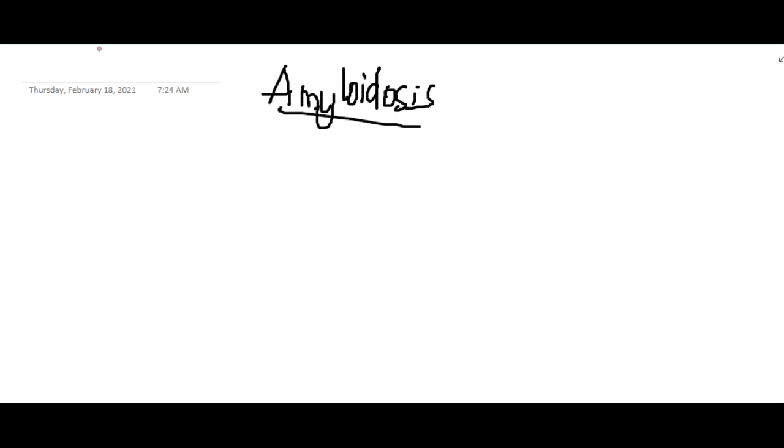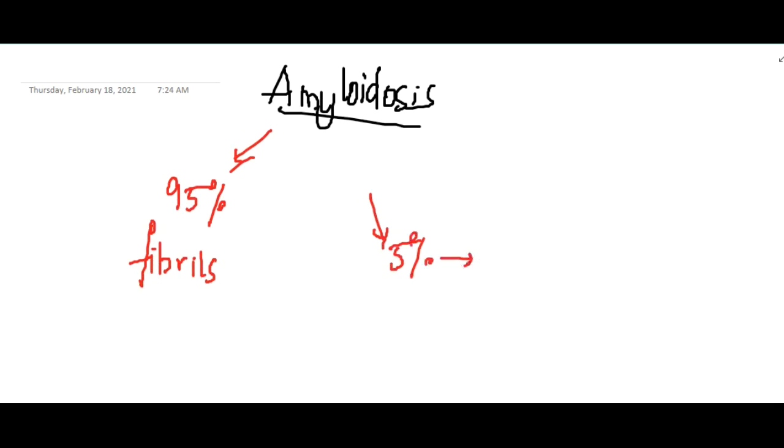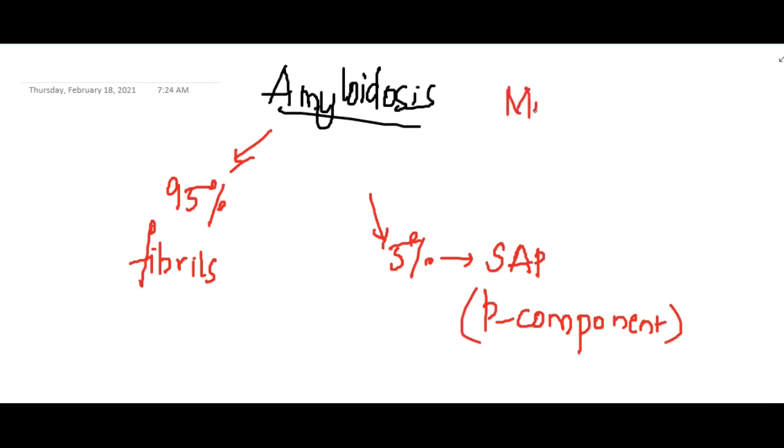Amyloidosis is an extracellular modified protein. Ninety-five percent of amyloid contains fibrils, whereas 5% is made up of serum amyloid associated protein, which has the P component.